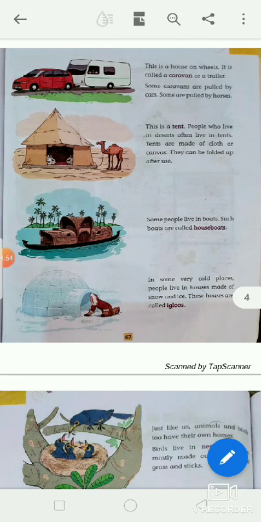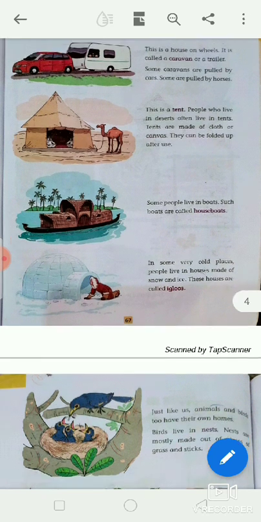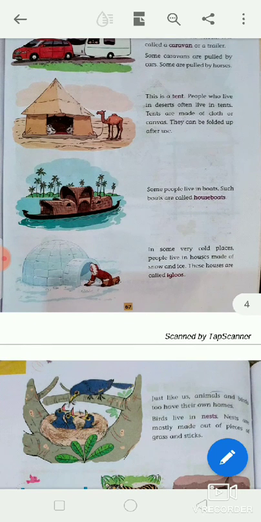And next picture. Tent. What is the picture? This is a tent. People who live in the desert often live in tents. Tents are made of cloth or canvas. They can be folded up after use. Okay, understood?